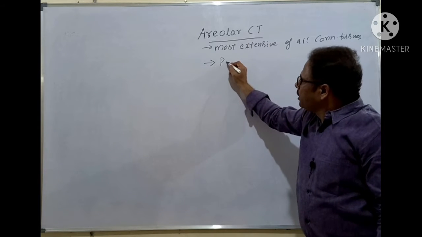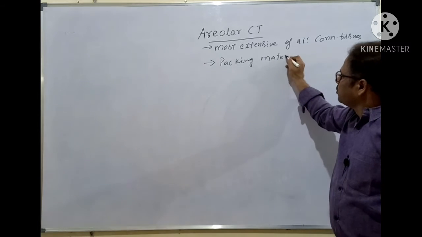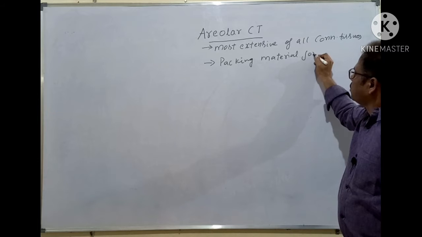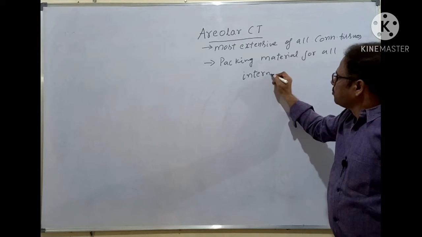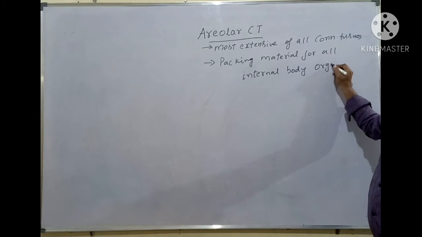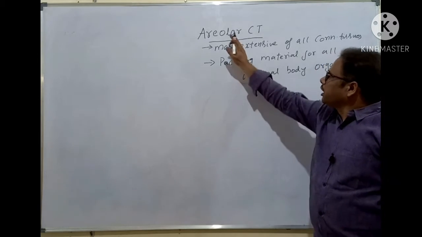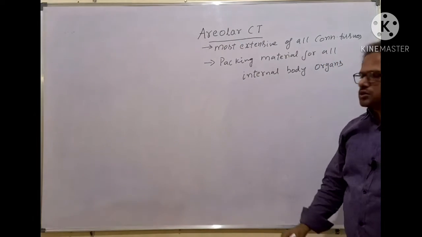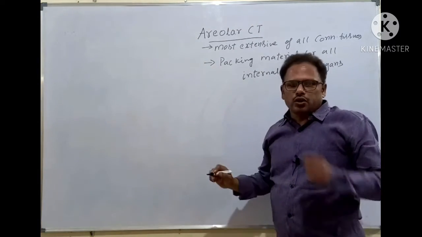It is packing material for all internal body organs. All the internal body organs are densely packed by the areolar connective tissue. Clear, students? And let's discuss what is the composition of this areolar connective tissue.